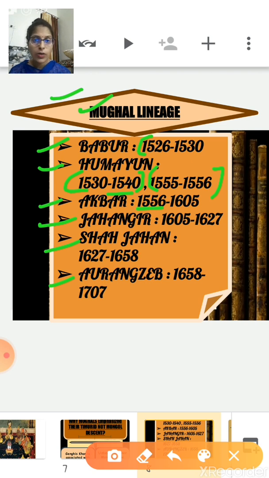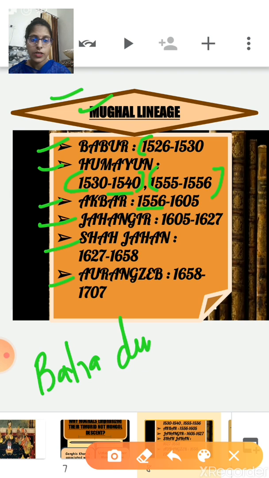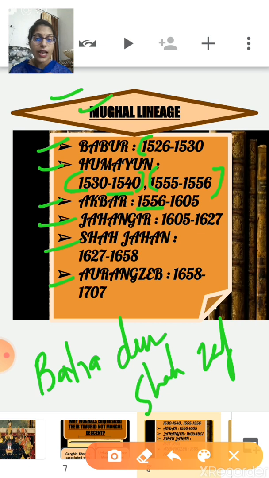If we talk about the last ruler of the Mughal empire, it is Bahadur Shah Zafar. We are going to study about Bahadur Shah Zafar in standard 8.